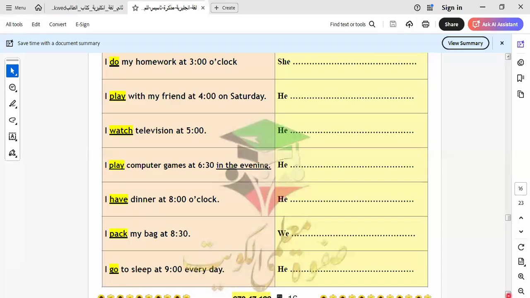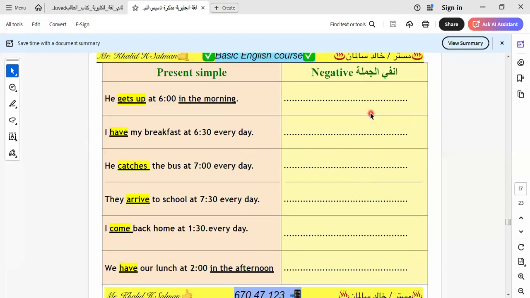Another item here will be in the negative form. He gets up. So here, for the negative form, I give the helping verb, which will be doesn't. Doesn't, and I put the verb in the infinitive form. Doesn't get up. It will be here doesn't get up, and I put the verb in the infinitive form.